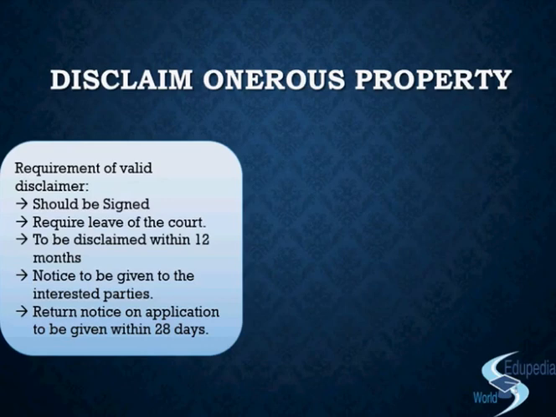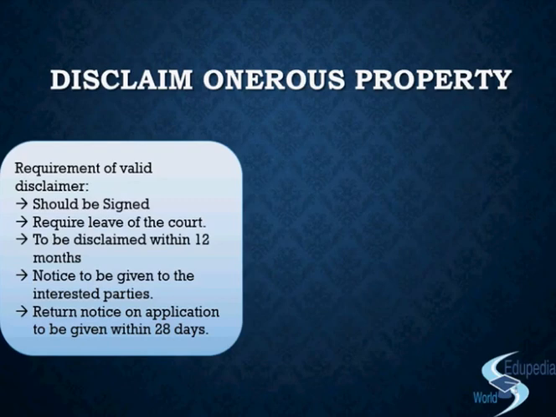That if you do not want a property, please inform us within the specified time, and if you do not inform us within the specified time, we'll consider that you have accepted it, right? So what will the liquidator do? The liquidator will try and evaluate. Once it gets the information of the property that okay, these are onerous, the liquidator will take some time and evaluate whether or not it will be beneficial to continue with this company, beneficial winding up, right? So that is a time period of 12 months from the day it comes to know about the contract.